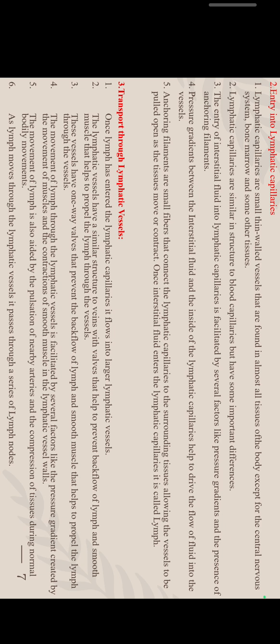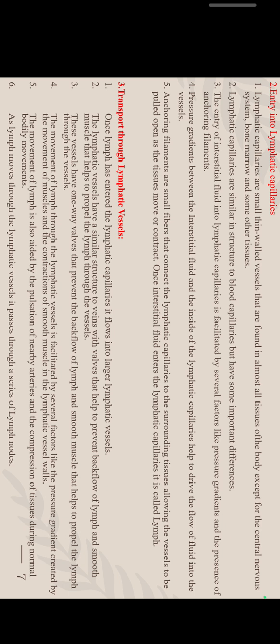Next, transport through lymphatic vessels. Once lymph has entered the lymphatic capillaries, it flows into larger lymphatic vessels. The lymphatic vessels have a similar structure to veins, with valves that help to prevent backflow of lymph and smooth muscle that helps to propel the lymph through the vessels.